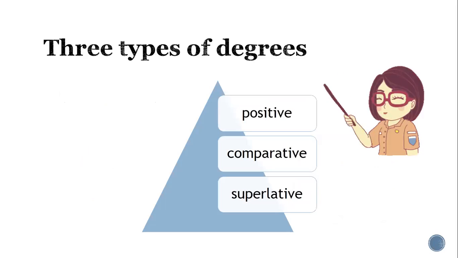Now, there are three types of degrees: positive, comparative, and superlative. Positive degree means if you are not using any kind of words to show your adjective better. That is positive, means she is having a nice dress.